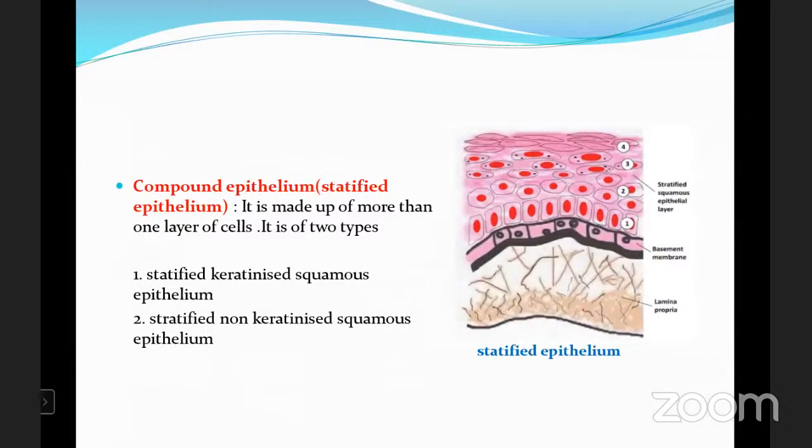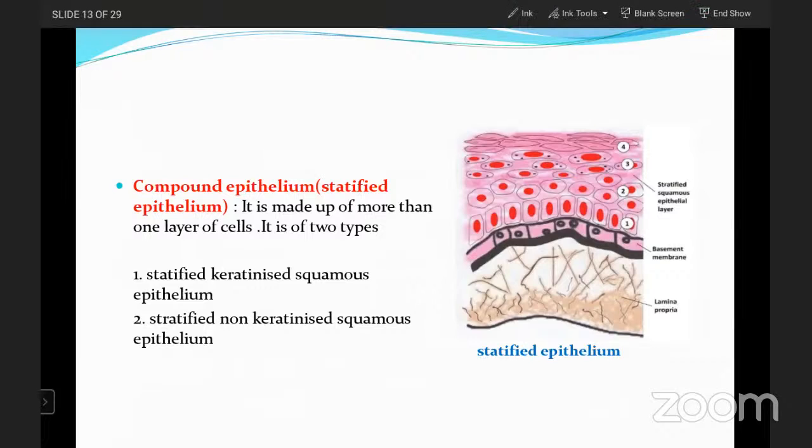Here, we already discussed this just now. The epithelium is divided into two types. One is simple, which has only a single layer, and the other is compound, which has more than one layer. Let us go through this picture. It is made up of more than one layer of cells. That is known as the compound epithelium or stratified epithelium.